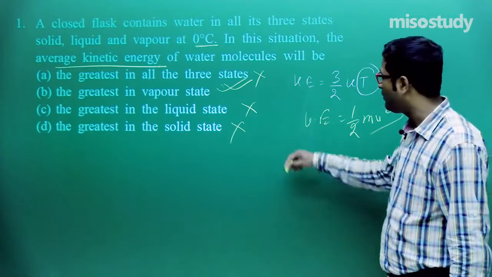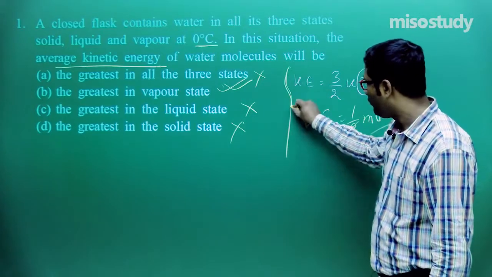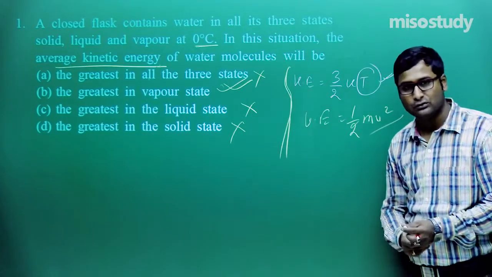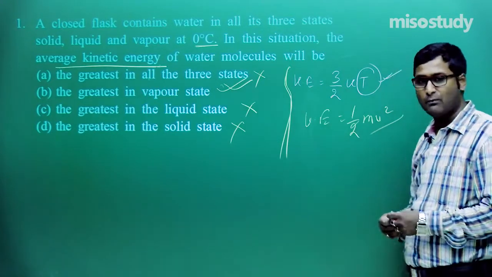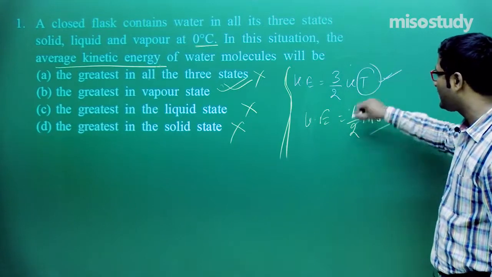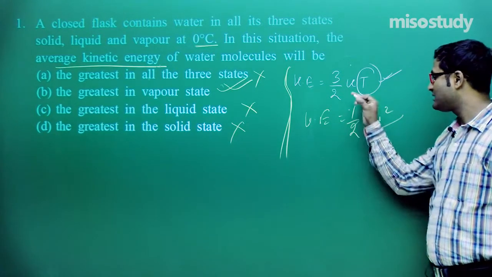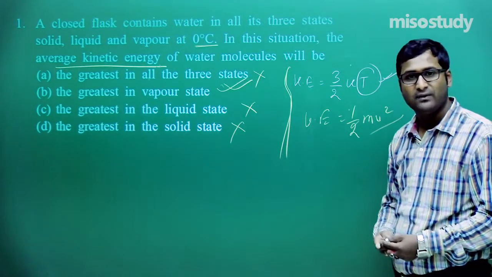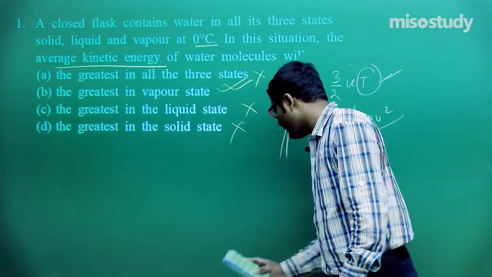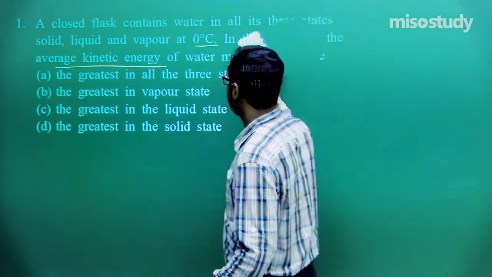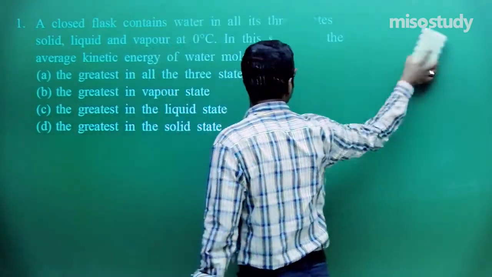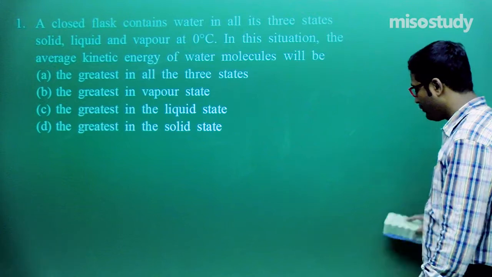So be careful while using the formula, because according to the situation the formula changes. Kinetic energy has more than one formula: 3/2 kT and K = 1/2 mv². Clear to you, friend? Now I am going to rub this part and we'll discuss the next one. Wait for a moment. If you have any doubt regarding the question, you can easily approach me.